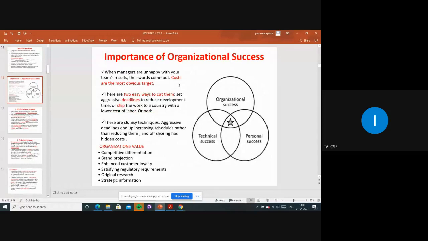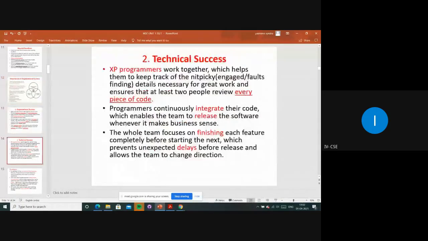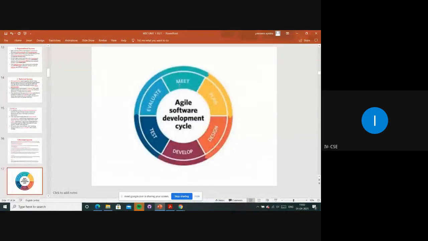Success is of three types, right? What are they? Success is of three types. What are they?